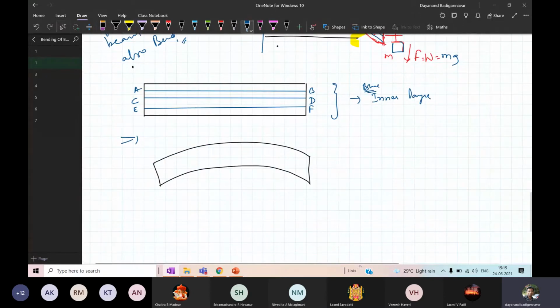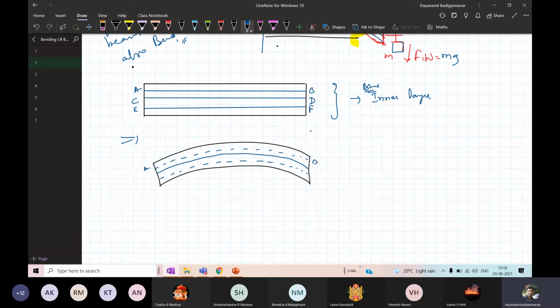If you look at the behavior of the layers, it is very interesting. They will give some other information. So this is the one which is at the center. This is the top layer. And the one which is below the center. So this is A, B.